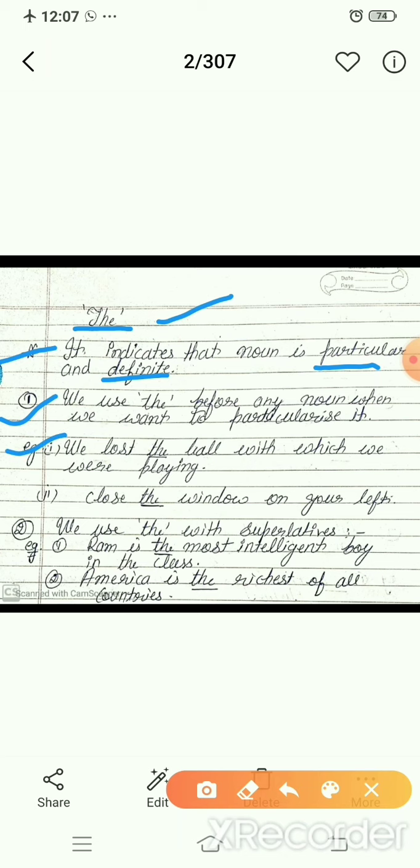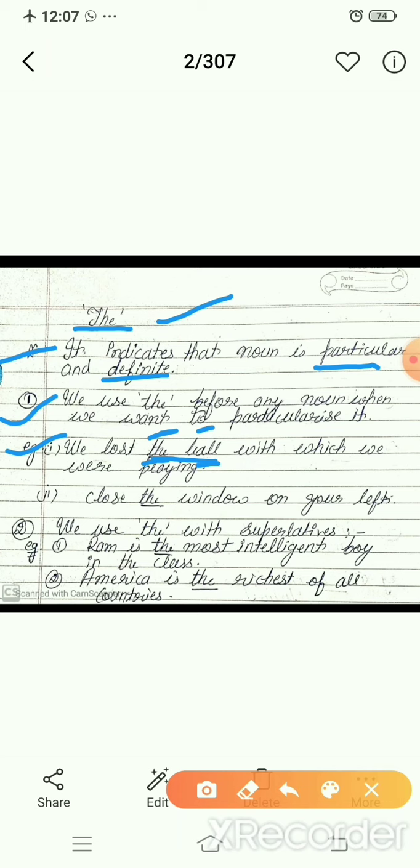Look here, we lost the ball with which we were playing. We lost the ball. Look here attentively. B is a consonant. So according to that, we should fill here a vowel. But why have we filled the article here? What is the reason behind it?